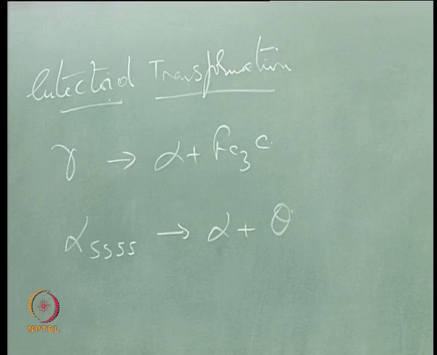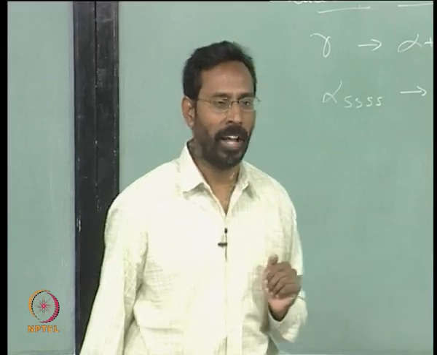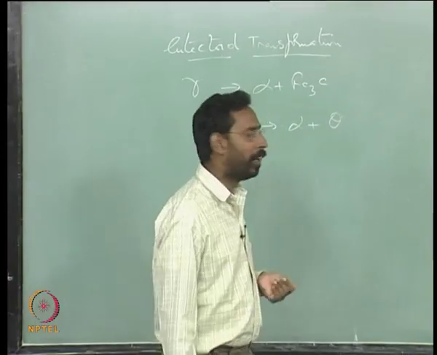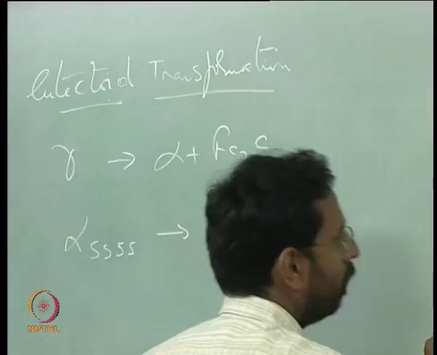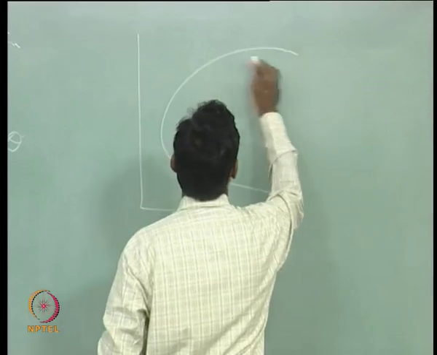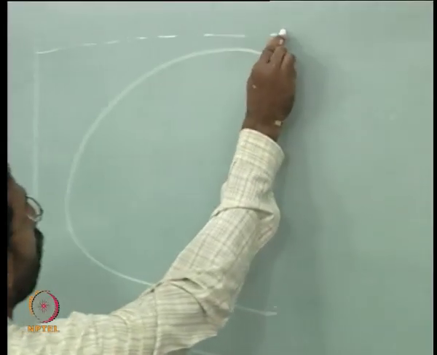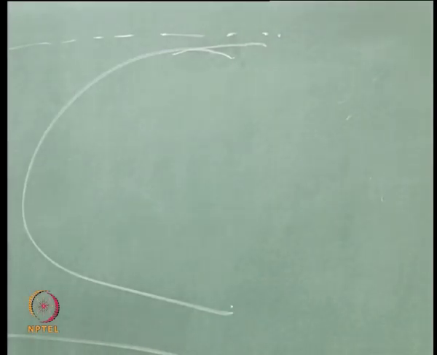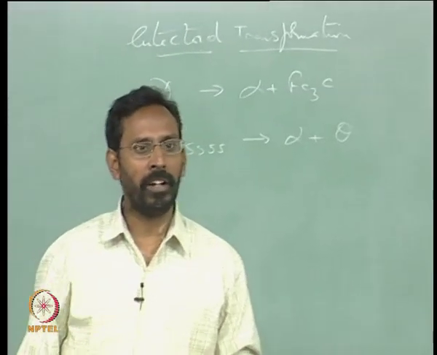transformation is not complete. That is where you need to understand that if you go to the TTT diagrams, for example, you look at a diagram like this, where this temperature is what we call the A1 temperature. What is the A1 temperature? 720. What happens at A1 temperature?